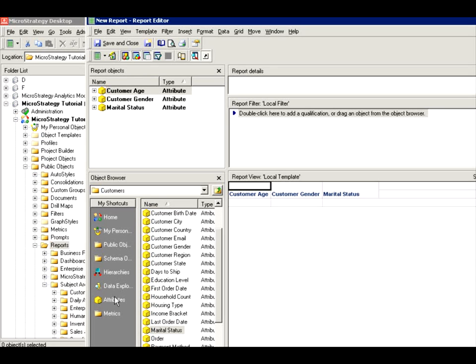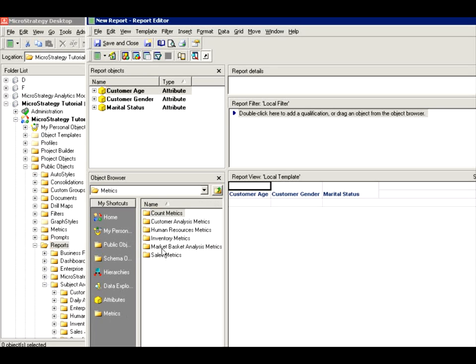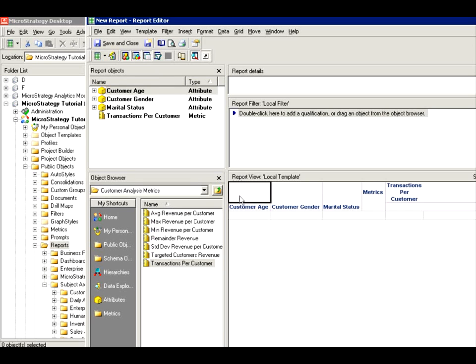But let's look for a metric that will fit into this model. Let's look at the customer analysis metric. Let's do a transaction per customer. So here we go. We have age, we have customer gender, we have marital status, then we have transactions per customer.